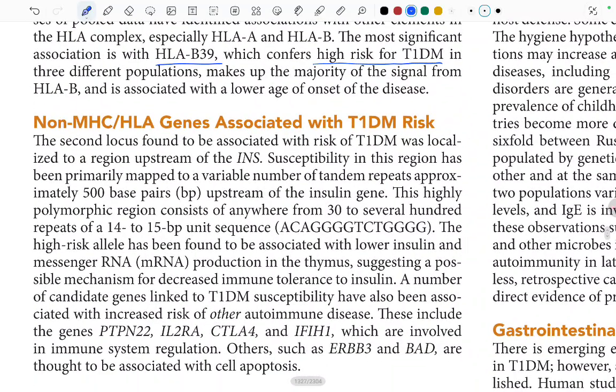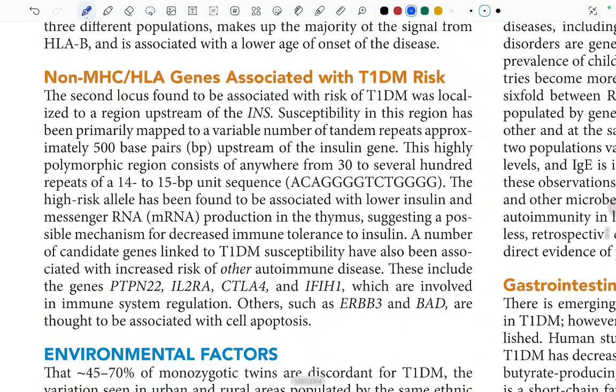That's it. Moving ahead, non-MHC genes associated with type 1 diabetes mellitus risk. The second locus found to be associated with the risk of type 1 DM was localized to a region upstream of the INS. Susceptibility in this region has been primarily mapped to variable number of tandem repeats, approximately 500 base pairs upstream of the insulin gene.